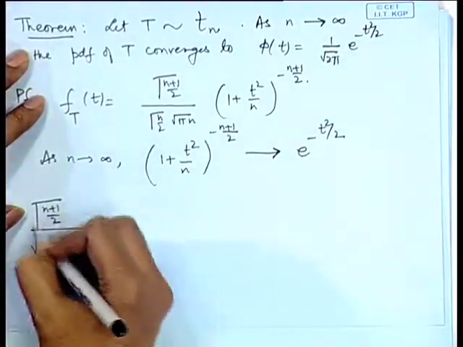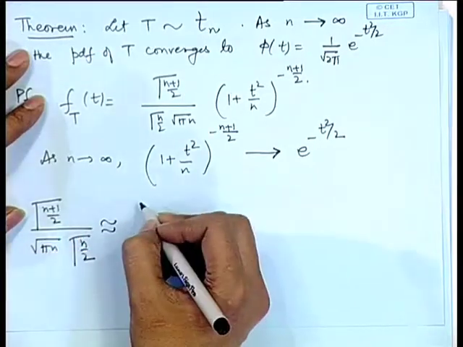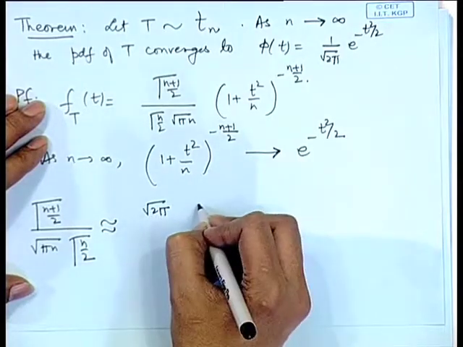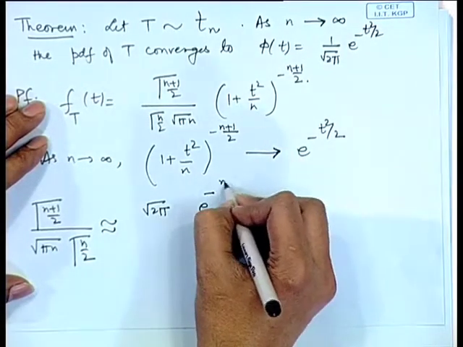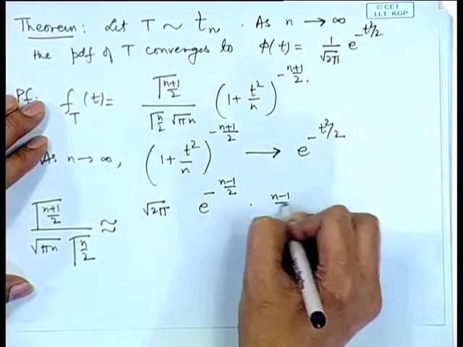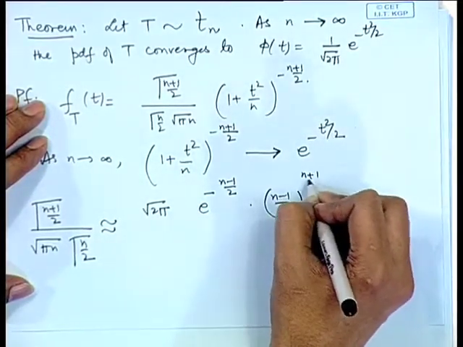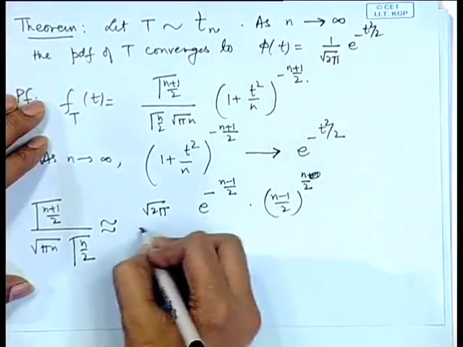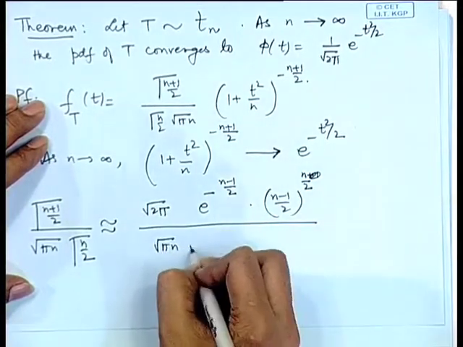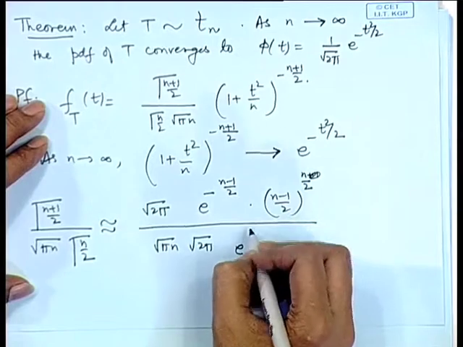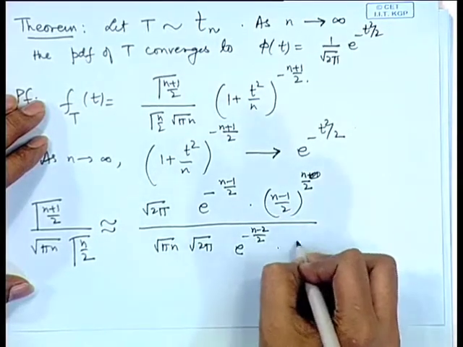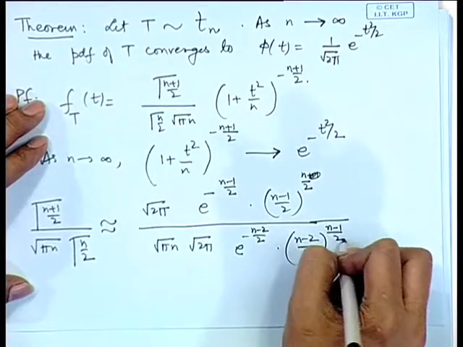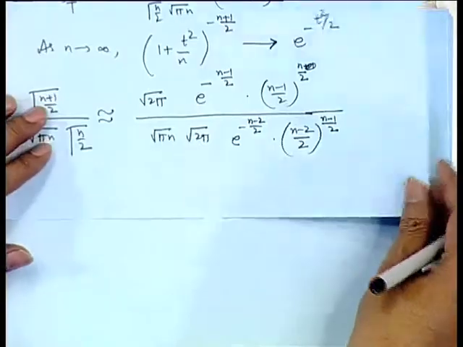This is a mathematical formula, we can use it here. So, if n is large, then I can represent these as root 2 pi e to the power minus (n-1)/2, ((n-1)/2) to the power n/2, and in the denominator you have root(pi n) root 2 pi e to the power minus (n-2)/2, ((n-2)/2) to the power (n-1)/2.